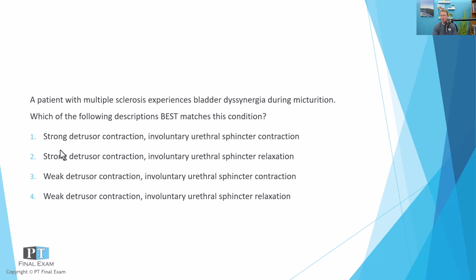And so in this case, we're talking about someone with multiple sclerosis with bladder dyssynergia. They get weak detrusor contraction in combination with involuntary urethral sphincter closure or contraction, and that is the bladder dyssynergia.